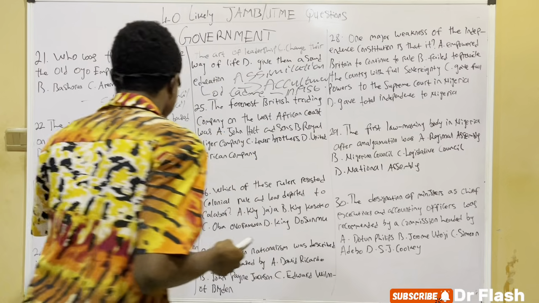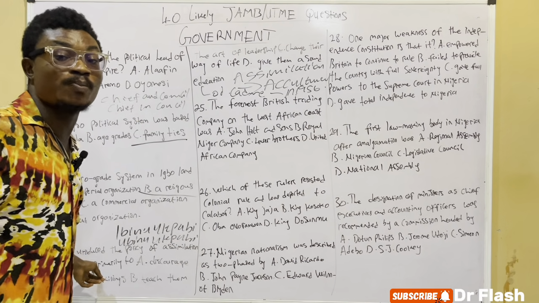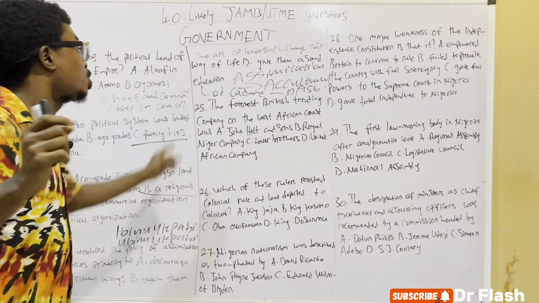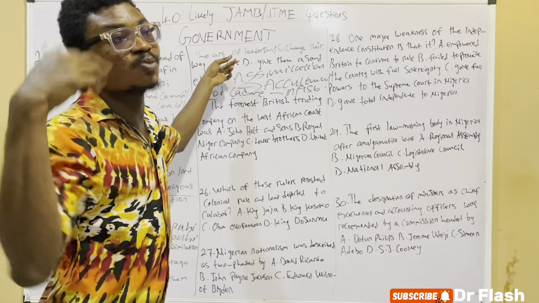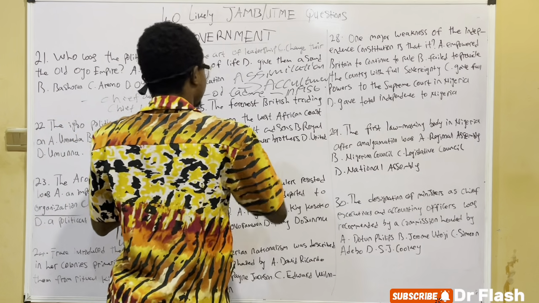So coming to this question, the French policy of assimilation in our colonies was primarily meant to change their way of life. It was primarily meant to substitute their way of life. So take note of that: change their way of life.